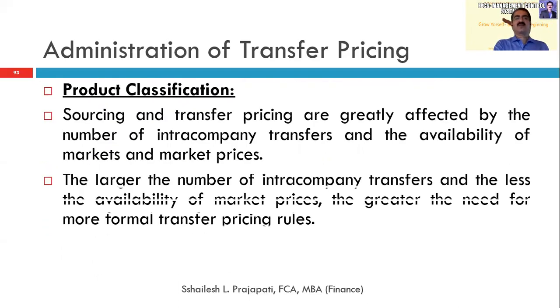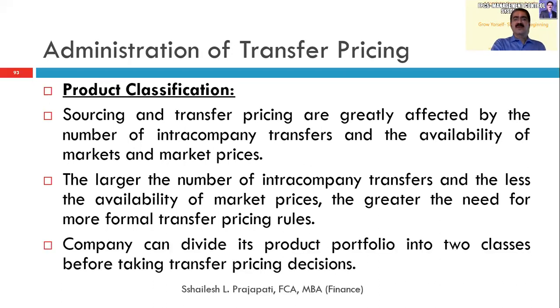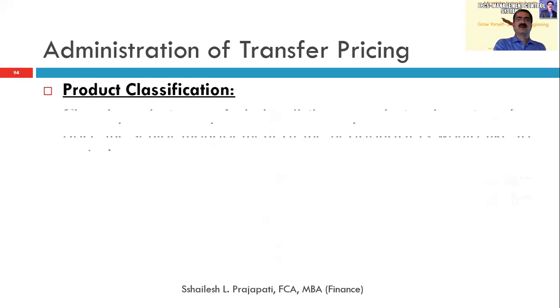Product classification: normally what companies do is classify the products which they would like to transfer from one unit to another unit. They divide into class 1 and class 2. Class 1 is the major product. Class 2 is the minor product. Minor product means where the transfer pricing value is less per unit. So a company can divide the product portfolio into 2 classes before taking the transfer price decision.